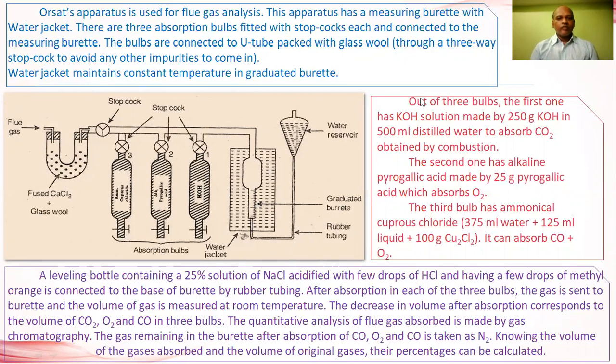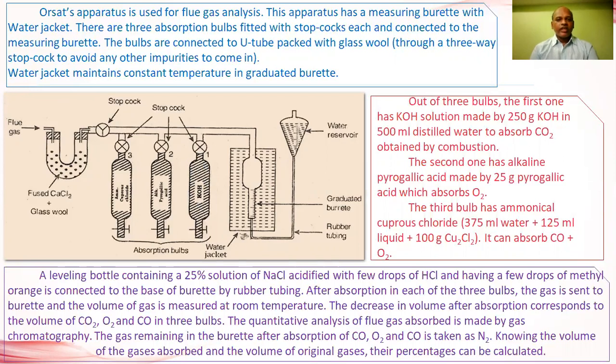In these three bulbs, the first one has a KOH solution. This KOH solution is made by adding 250 grams of KOH in 500 ml of distilled water, to absorb any carbon dioxide present in the flue gas, formed during the combustion.